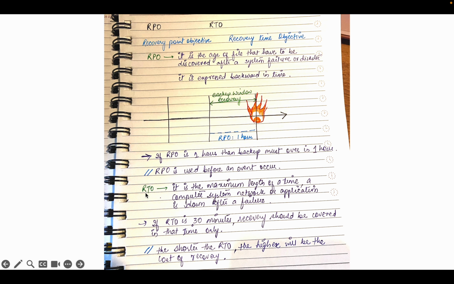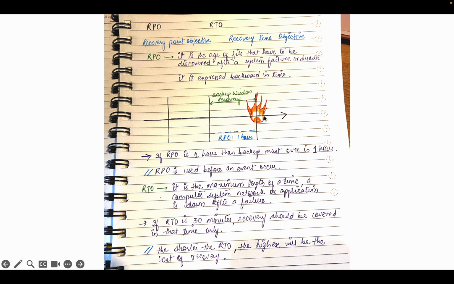Now what about RTO? It is the maximum length of time a computer system, network, or application is down after a failure. The system failure has occurred, and the time for which it remains down is the RTO. Supposedly if it remains in this state for 4 hours, then the 4 hours will be the RTO.